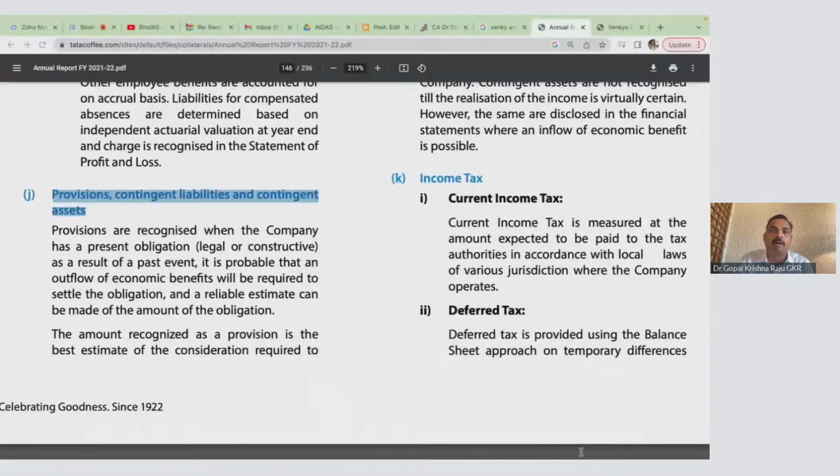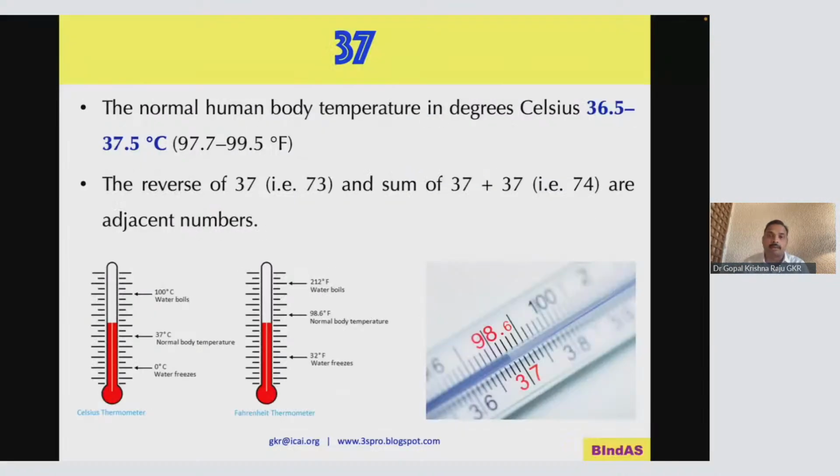Okay, good. Now, all of you, first of all, be cool, before going to the subject. 37 degree, please understand. Our normal human body temperature in Fahrenheit will be 97.5 to 99.5, otherwise called 98, we can say. If it is 98, we are normal. In terms of centigrade, it is 36.5 to 37.5. So the in between is 37.